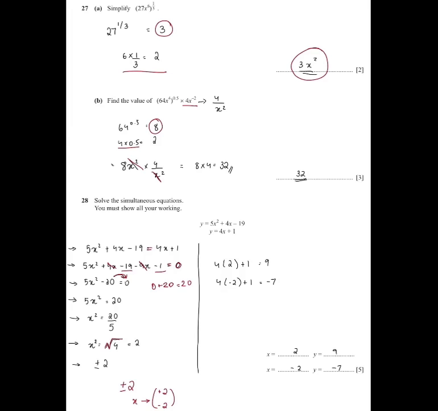So first you substitute the positive 2. So 4 into 2 plus 1. Substitute the x over here in this equation, which is 4x plus 1. And then we get 9. So we can write 2, 9. And minus 2 we can substitute and we get minus 7. So minus 2, minus 7. So this is the end of our topic.